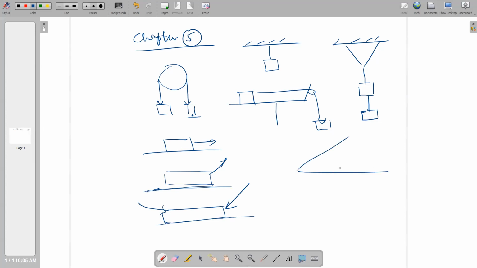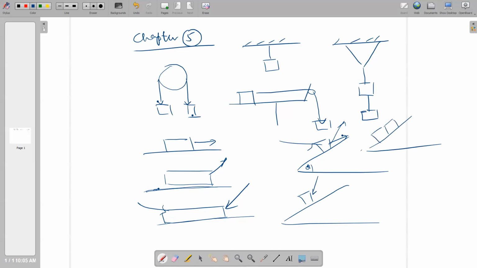And then we have discussed that if the body is placed on an inclined plane, the force is acting like this one, or like this one, or maybe like this one. This is one body. And then we have discussed if two bodies are placed like this and force is acting in this way or in this way, you can find the acceleration or the forces.